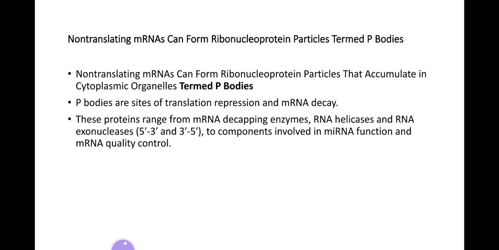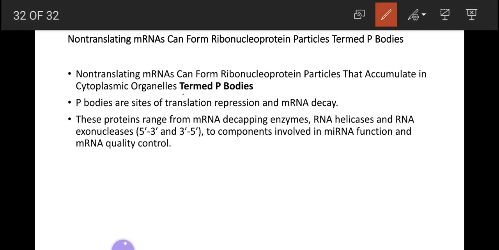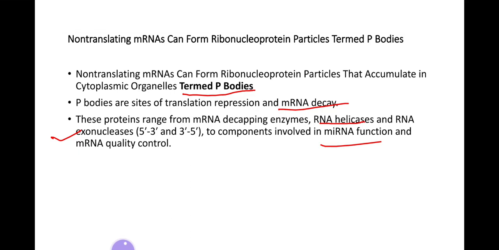The mRNAs which are not translated accumulate in the cytoplasm in the form of P-bodies. P-bodies are the site of translational repression on mRNA. These P-bodies may contain decapping enzymes, RNA helicases, or exonuclease activity, or they may be involved in microRNA function and mRNA quality control.